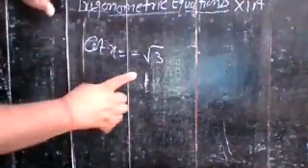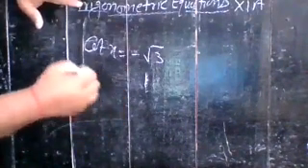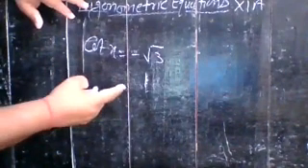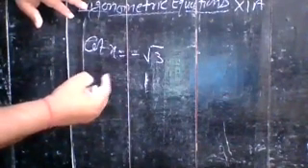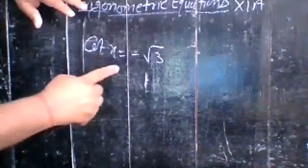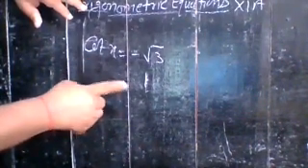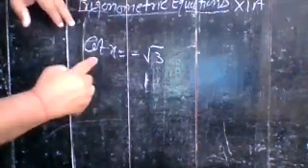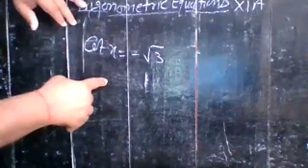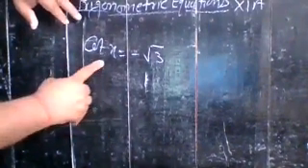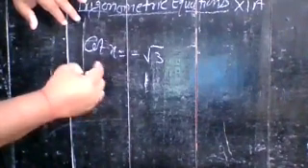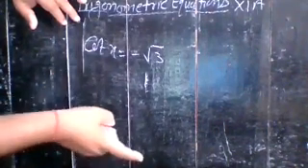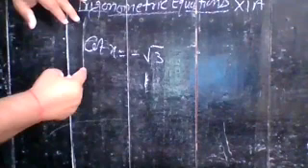First, ignoring the negative sign, check which angle of cot has the value root 3. Cot 30 degrees, that means pi by 6, so cot pi by 6 is root 3. Now here you have a negative value. Check in which quadrant cot is negative. In the second quadrant and fourth quadrant, cot is negative. So move to that angle in the second quadrant and fourth quadrant. That gives your principal solution.